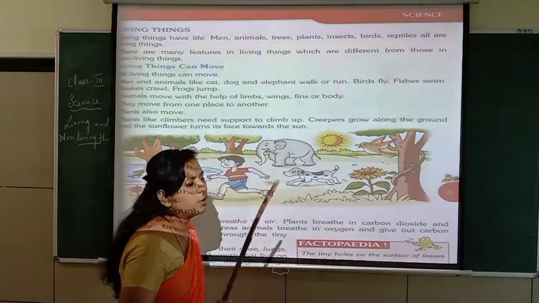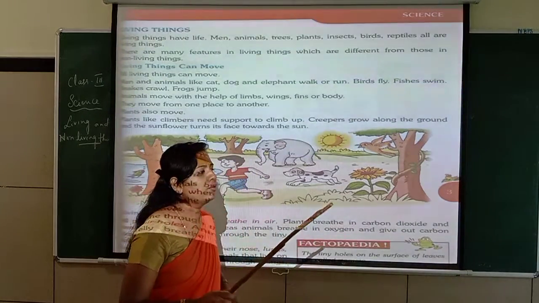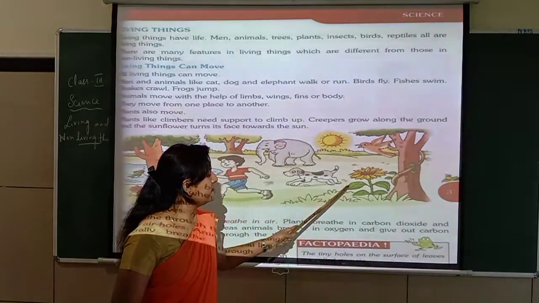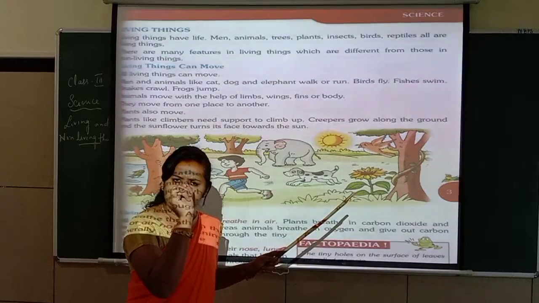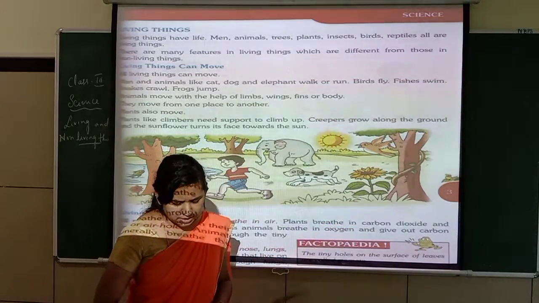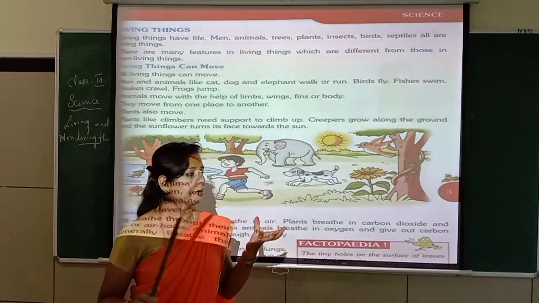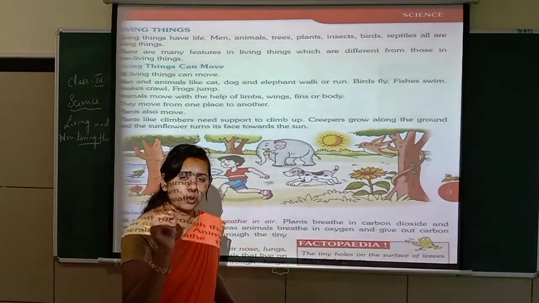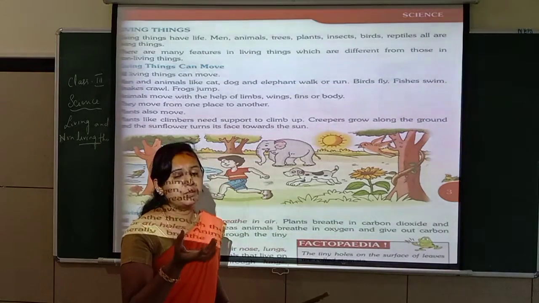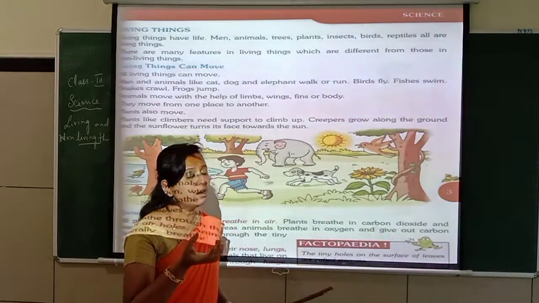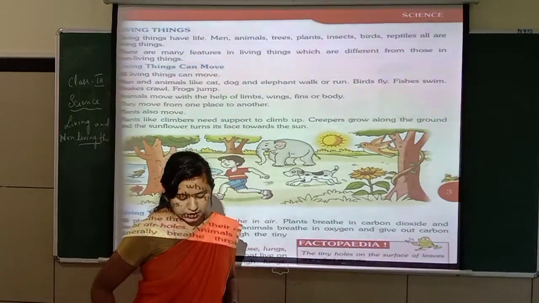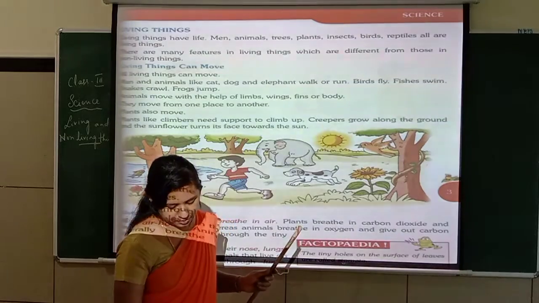You can observe, near your house, the leaves of plants. In these leaves you can see small holes, children. That is called stomata. Its name is stomata. Through these holes, leaves breathe and take in carbon dioxide.